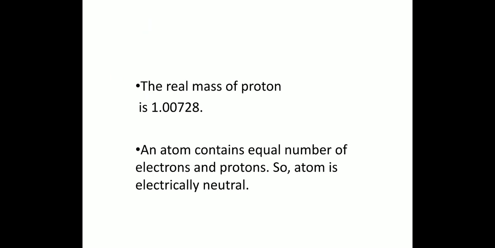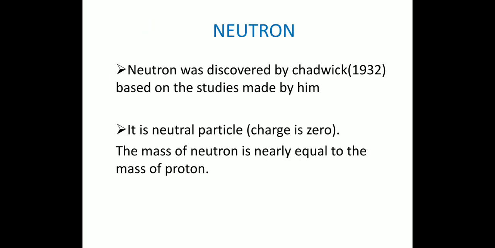And the next particle is the neutron. The neutron was discovered by James Chadwick in 1932. He discovered it based on his studies on the bombardment of beryllium by alpha particles. It is a neutral particle.